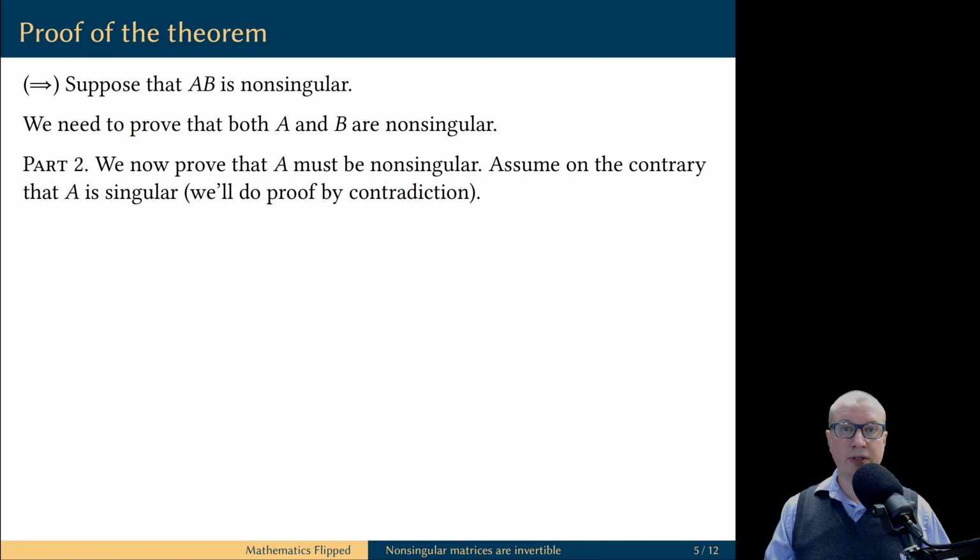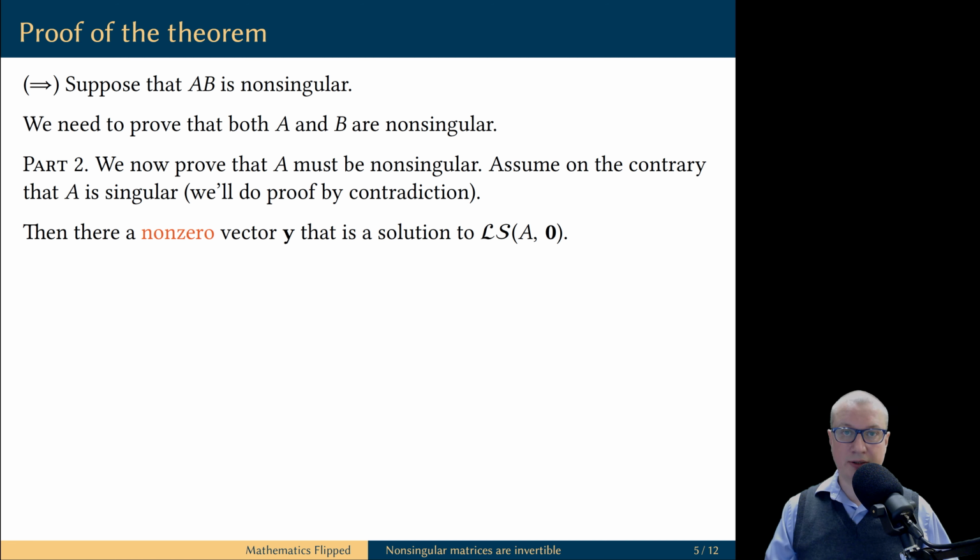On the contrary, we will assume the opposite of the desired conclusion. We will assume that the matrix A is singular. This means the homogeneous linear system with A as the coefficient matrix has a non-trivial solution. So let's choose one such non-trivial solution and let's call it vector Y. It is a non-trivial solution, therefore it is a non-zero vector.